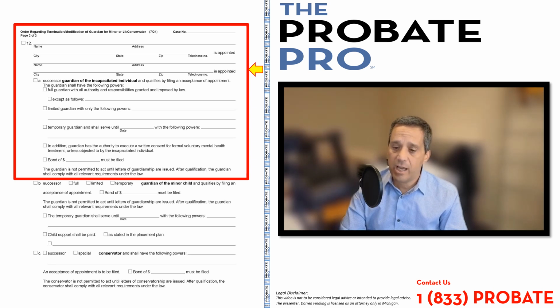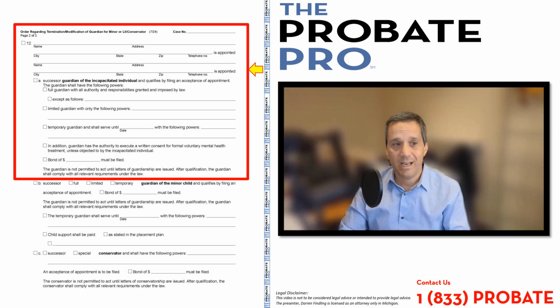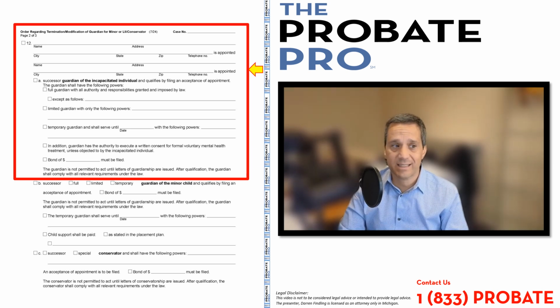This relates to a guardian of an incapacitated individual. Remember, incapacitated individual is an adult. Some spaces for the appointment of the person that's going to be appointed as a successor, and the requirements here. Is there a limitation on the guardianship, on their powers? Is there a temporary guardianship with an expiration date? Or do they have full authority to act? Whether there's a bond that's required.